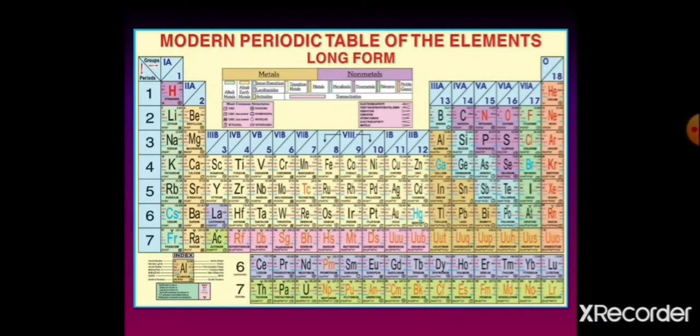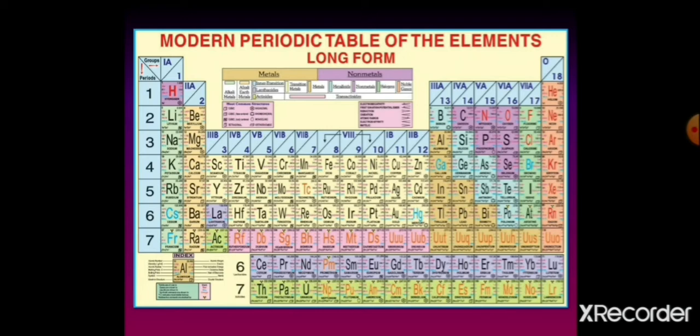Students, look at this tabular arrangement of the elements. This is Mendeleev's modern periodic table. It is also called the long form of the periodic table. In the modern periodic table, the elements are arranged in the order of increasing atomic numbers in the horizontal rows called periods. The elements with similar electronic configurations have similar properties and are placed together in vertical columns called groups. A total of 118 elements are arranged in the modern periodic table.